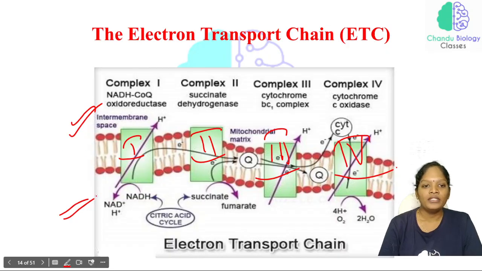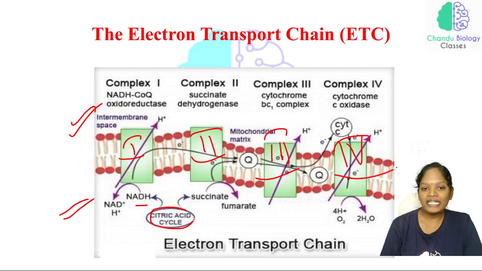See here, in complex 1, this NADH comes from the citric acid cycle. We have studied that per turn 3 NADH will be produced, and 1 NADH will be involved in donating the electron to complex 1. Whenever NADH is in an oxidized state, what does oxidized mean? It is releasing a proton and releasing an electron, and that electron is accepted by complex 1.